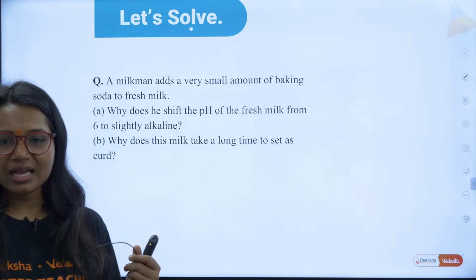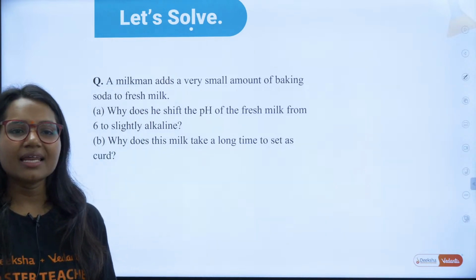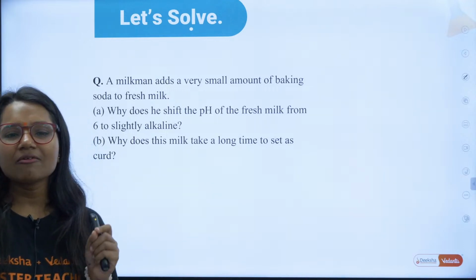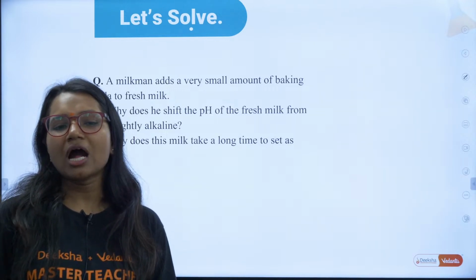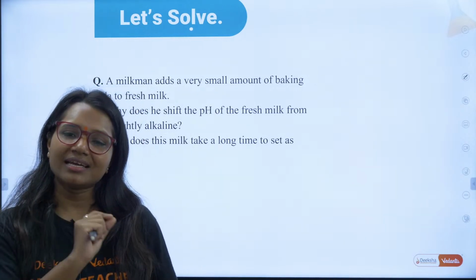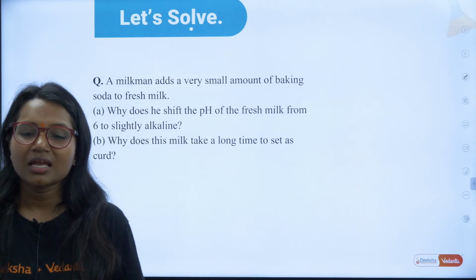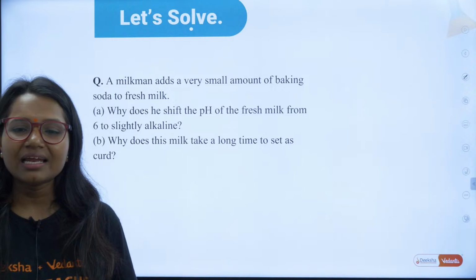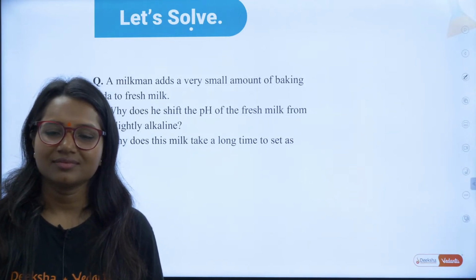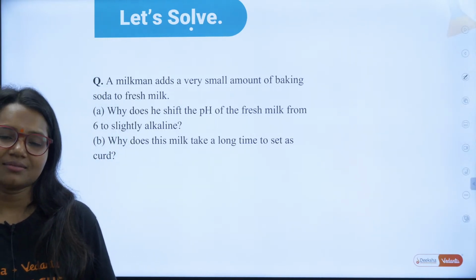Very good, Ruchir. So, the next question here is: a milkman adds a very small amount of baking soda to fresh milk. First of all, tell me what is present in fresh milk. Can you guys tell me what is present in fresh milk, acid or base?